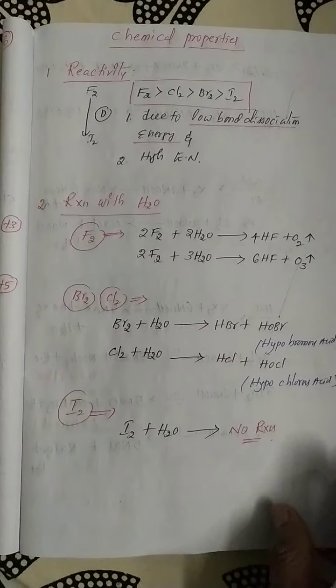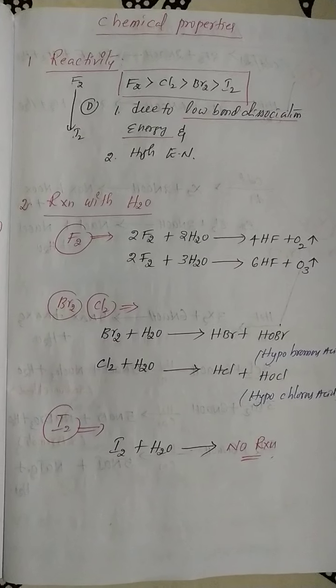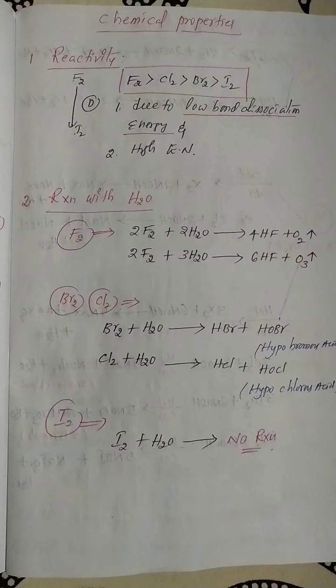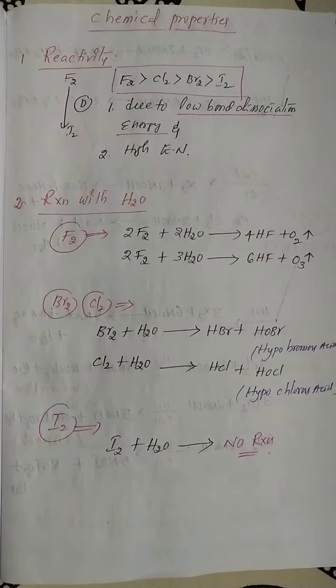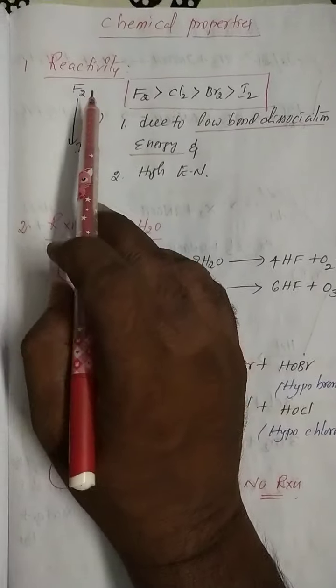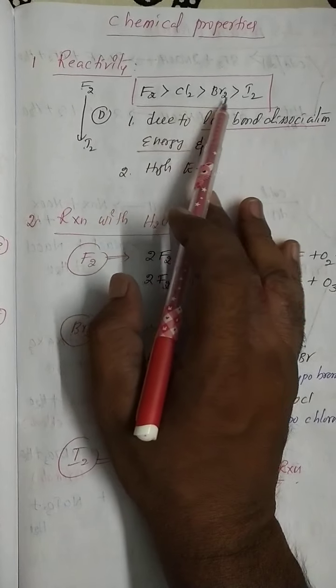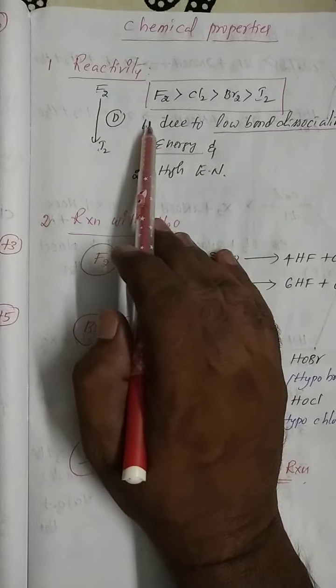Okay, students. Now we will start the chemical properties of halogens. This is a very important area, especially in the halogen group. Listen very carefully. The first point is reactivity. It means the entire halogen group reactivity order.